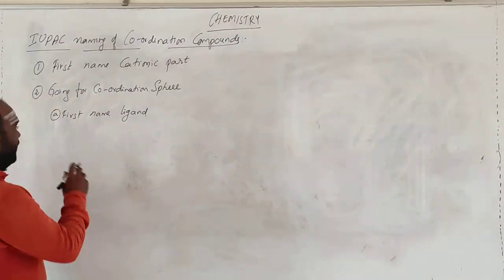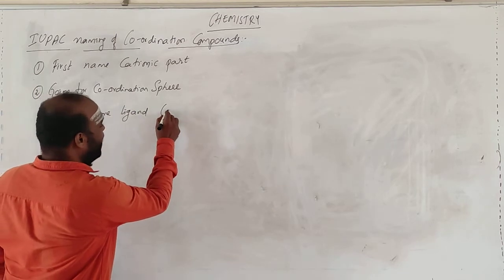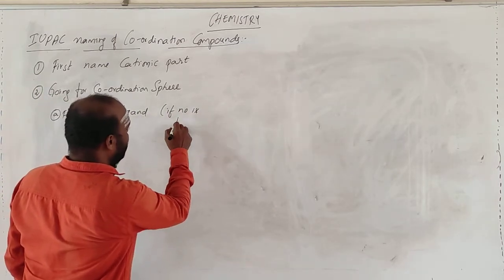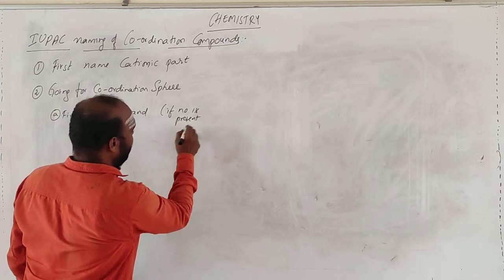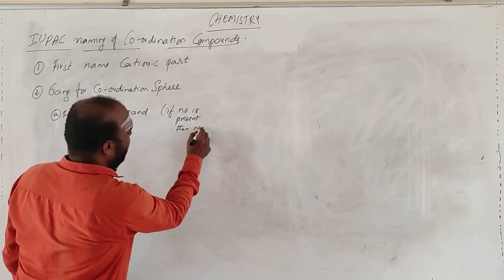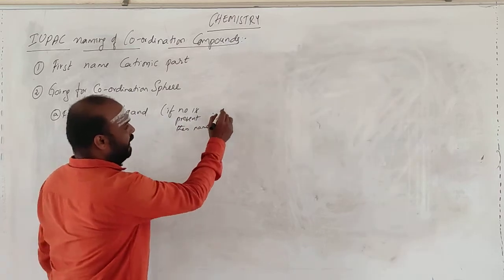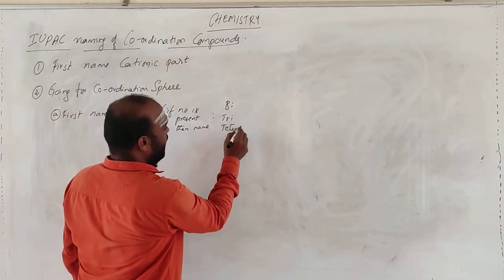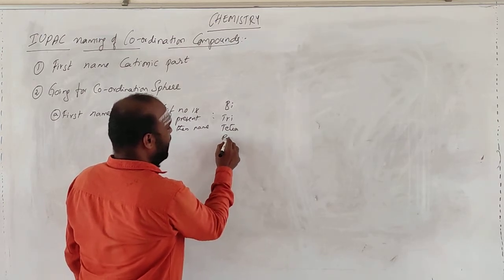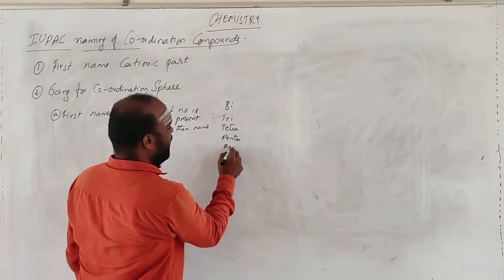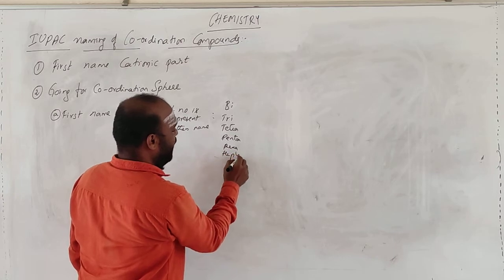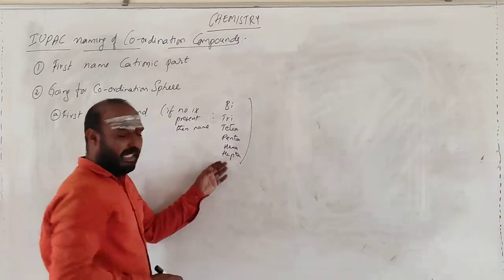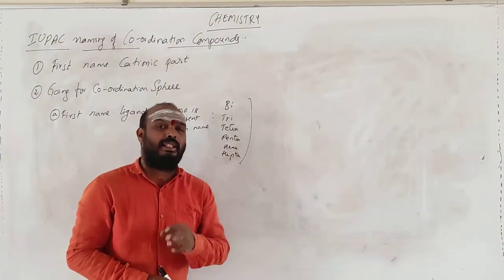If a number is present, then name it like di, tri, tetra, penta, hexa, hepta, like this. You know very well that in chemistry we have learned the IUPAC names.